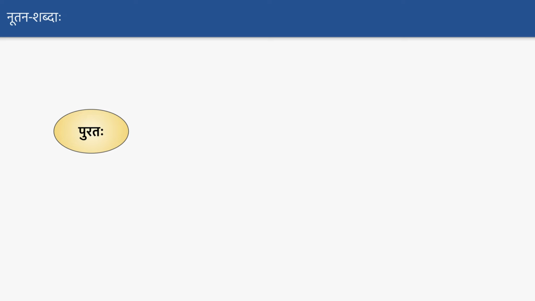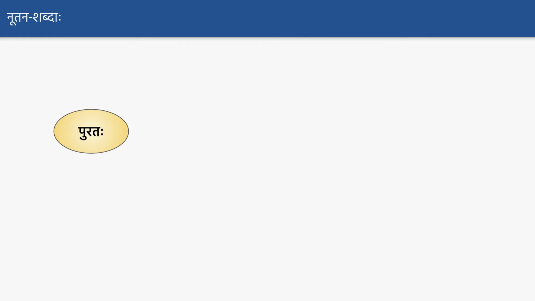And the other one is Prishtataha. The Purataha means in front or in the front. Prishtataha means the backwards. So that's a simple meaning. But how to use in the sentence? We generally, for these words, use along with the Shashti Vibhakti.